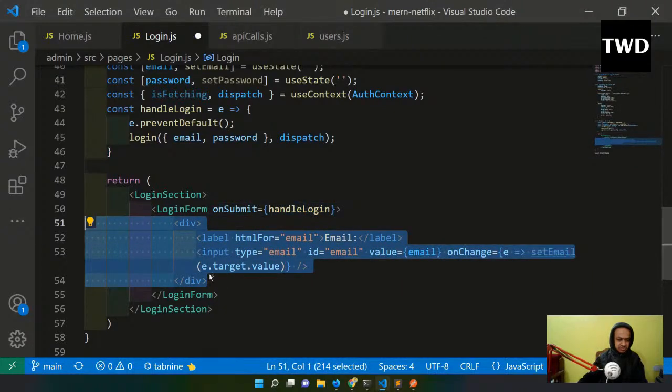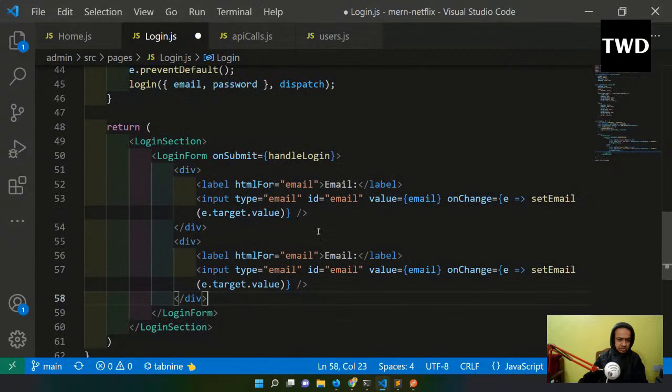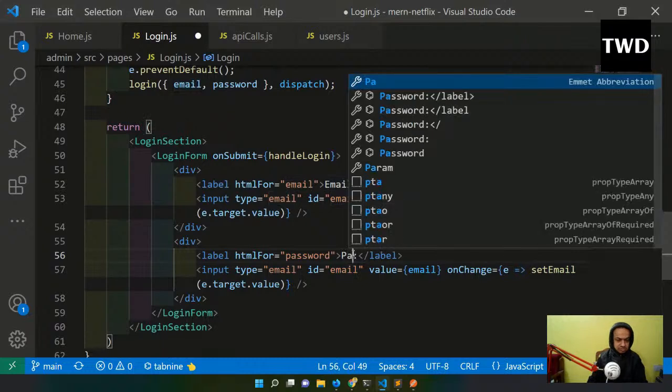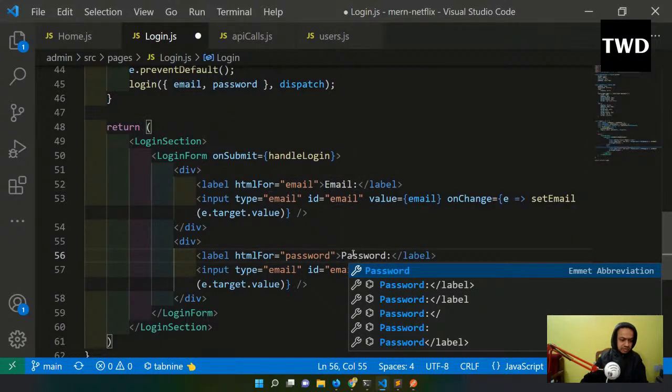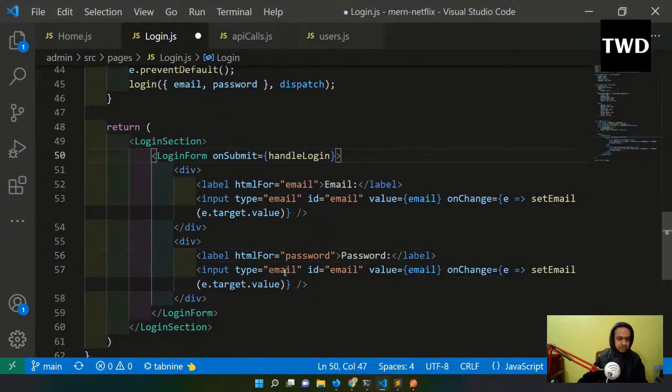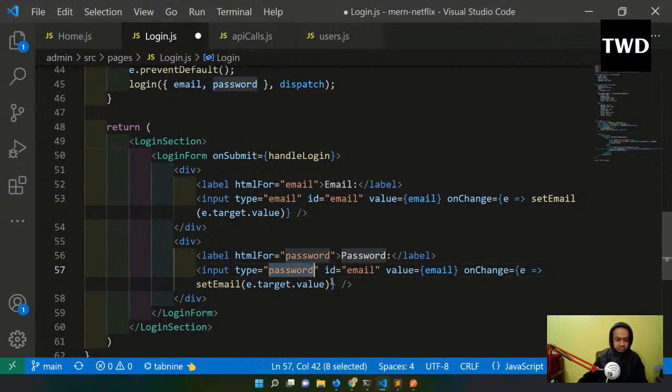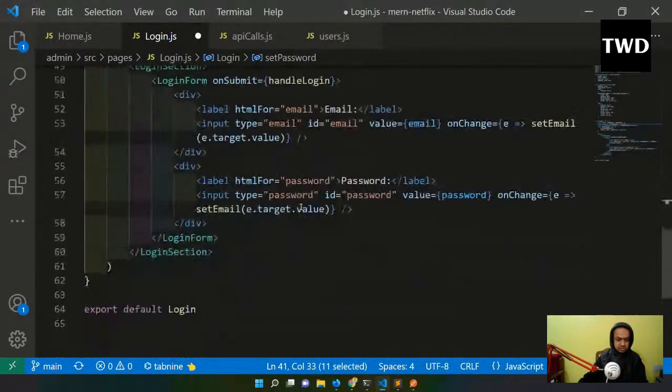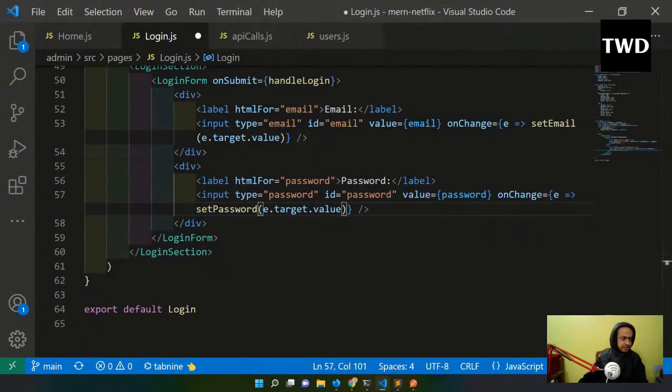I'll have the password also. Password is password, and set password, and have this setPassword.